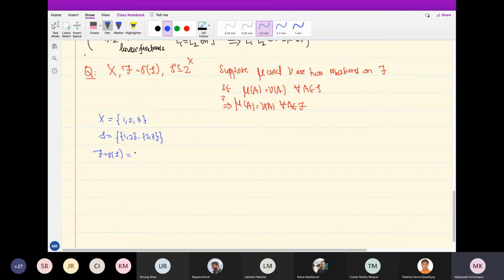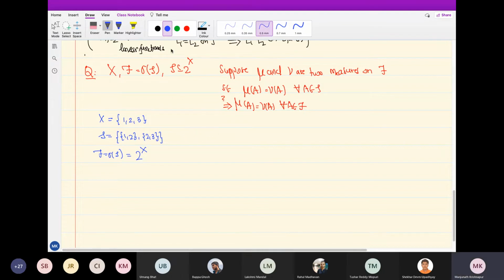The complement of {1, 2} means the singleton {3} will be there, and the complement of {2, 3} is the singleton {1}. If I take the union of these two and take the complement, I get the singleton {2}. Once I get this, I get all subsets by taking unions. So this is actually 2 to the X, all subsets. The smallest sigma algebra that contains S contains everything.